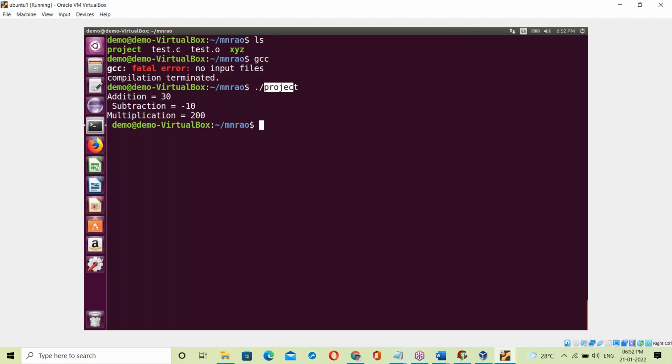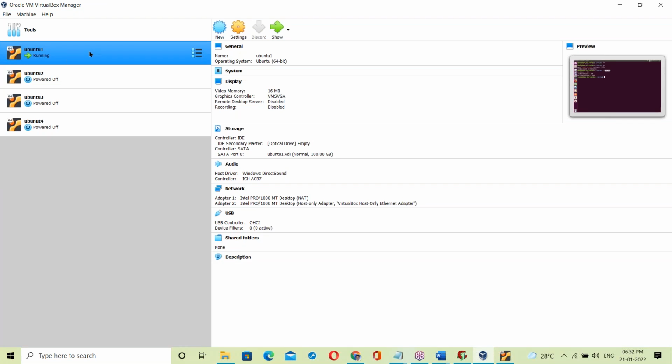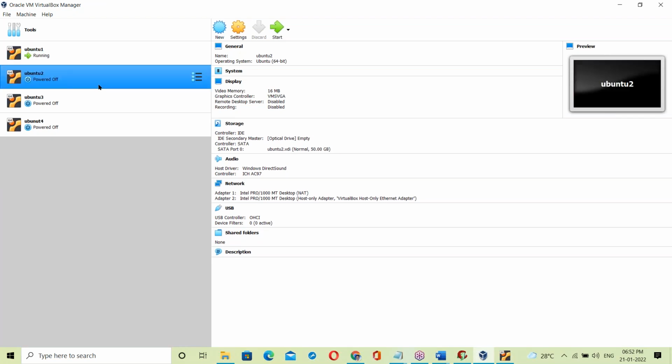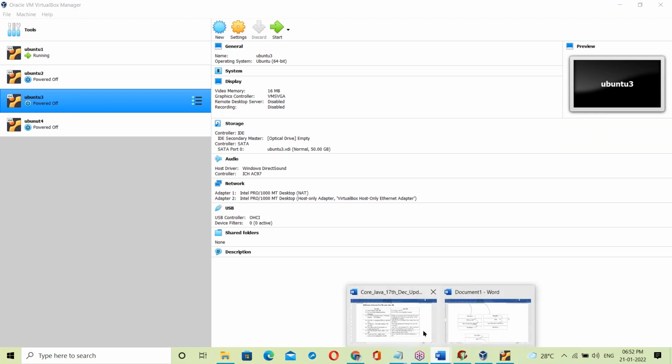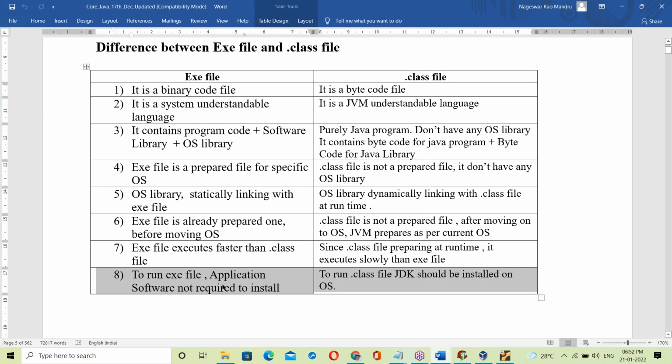But when it comes to an exe file, once it is prepared on Ubuntu 1, the same exe can run directly on the second Ubuntu, and on the next Ubuntu, C software is not necessary. That is the exe file: to run it, application software, C software, is not necessary.